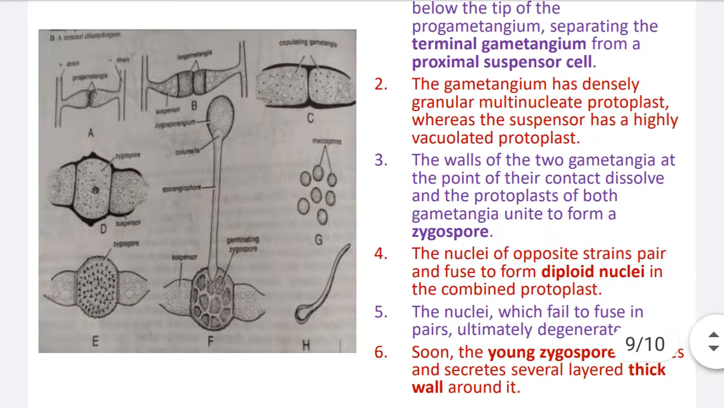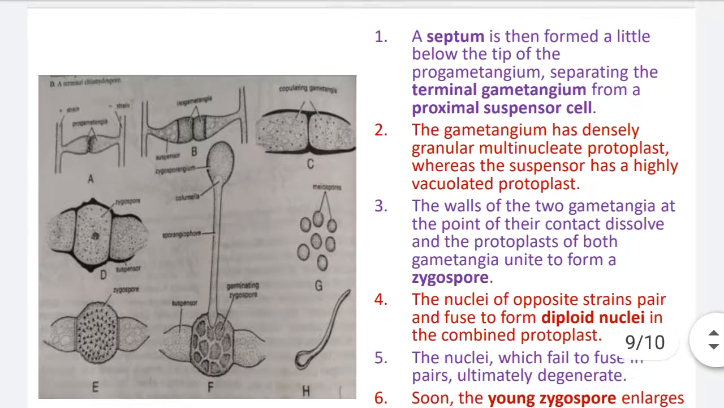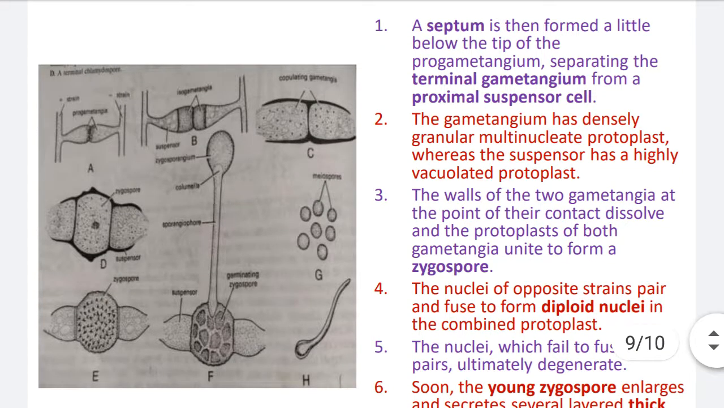Now, next slide. In the first point, a septum is then formed a little below the tip of the progametangium, separating the terminal gametangium from a proximal suspensor cell.